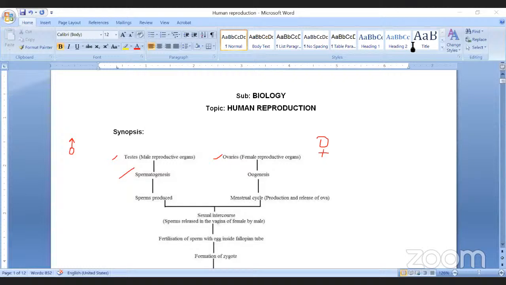Next step is insemination. What is insemination? It is sexual intercourse, that means the act between male and female to transfer the semen into the female reproductive tract. During that period, sperms are released into the vagina of the female by the male. Within 11 minutes, that act will be completed. After that, what happens? Fertilization. In fertilization, the sperm fuses with the egg inside the fallopian tube. After that, the zygote is formed. That is the next step.